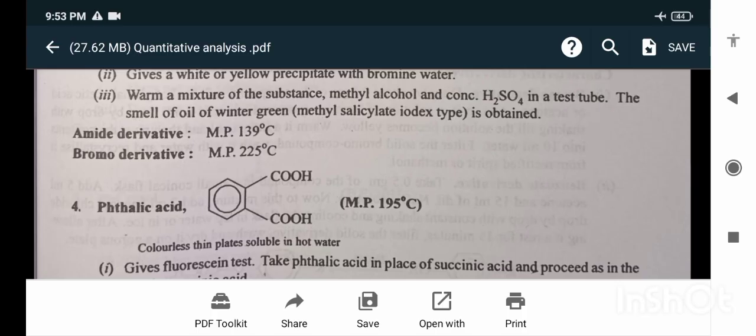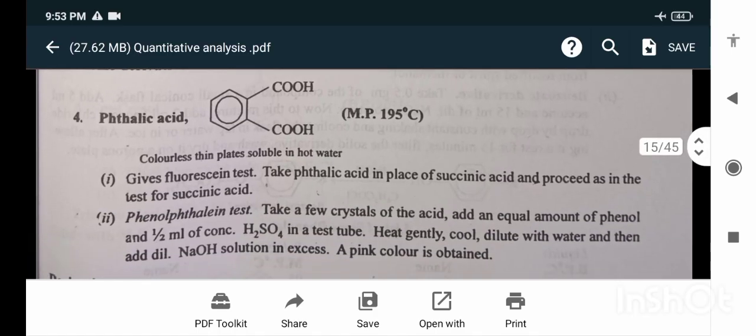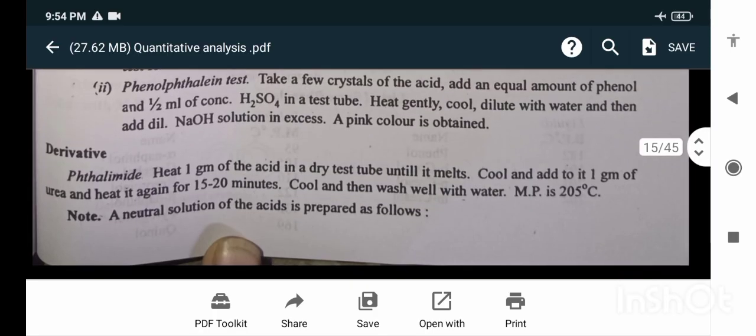Phthalic acid. Melting point is 195 degrees Celsius. Colorless thin plates soluble in hot water. Gives fluorescein test. Take phthalic acid in place of the succinic acid and proceed as in the test for succinic acid. Phenolphthalein test. Take a few crystals of the acid, add an equal amount of phenol and half ml of concentrated H2SO4 in a test tube. Heat gently, cool, dilute with water and then add dilute NaOH solution in excess. A pink color is obtained.